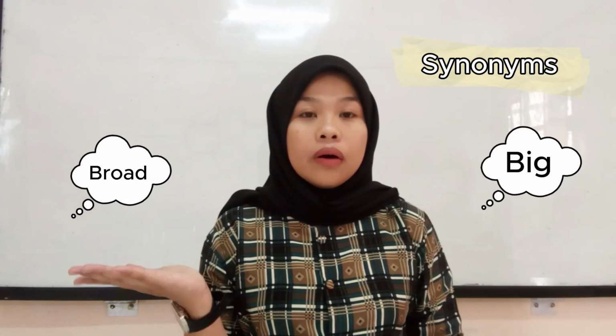Next one. The first is synonym. By definition, it is the relationship between two or more words that have similar meaning. For example, big and broad. And the definition of antonym: the relationship between words that have opposite meanings. For example, tall and short.